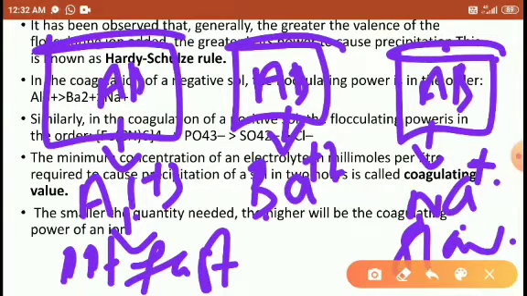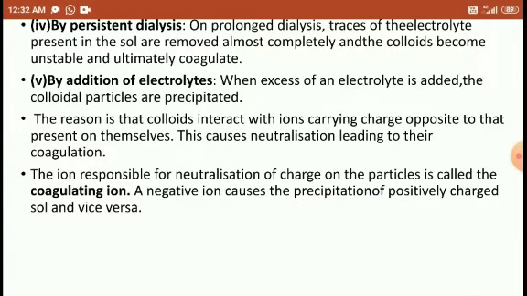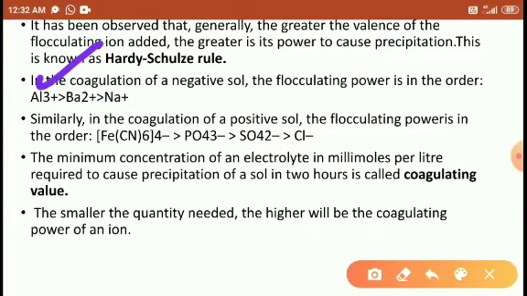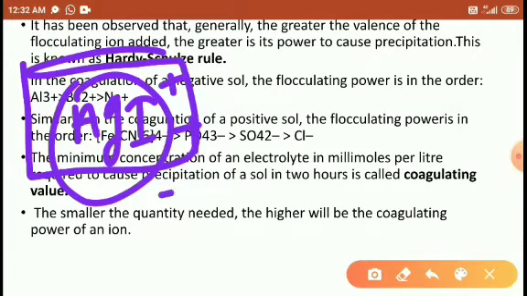This is the reason. So Hardy-Schulze explained that with a high number of charges on the ion, the coagulation or precipitation is at a faster rate, right? Similarly, for a high number of negative charges on the ion, the coagulation will be faster. For example, I am using here AgI, the positive charge sol.